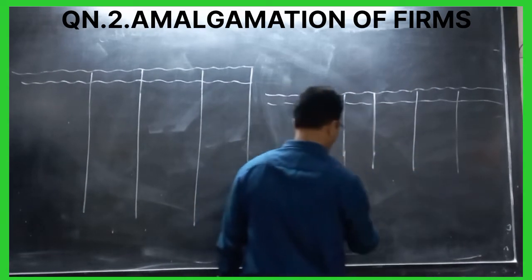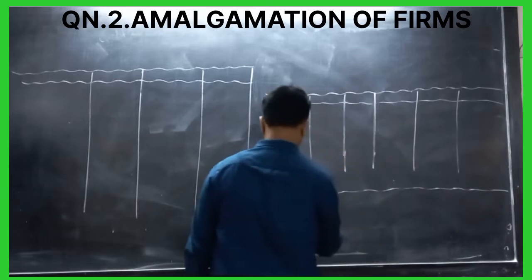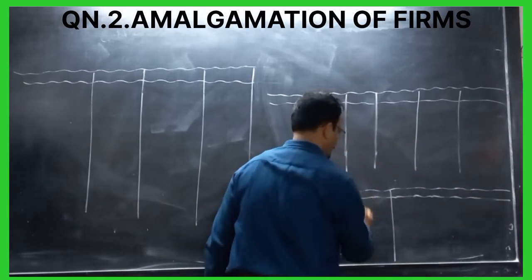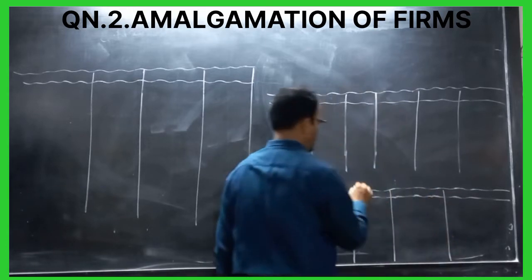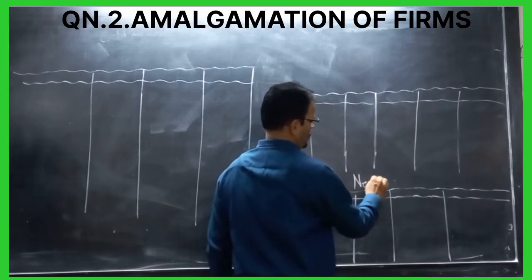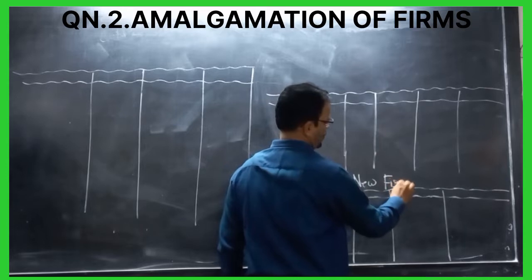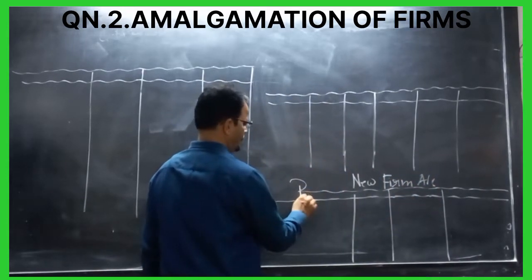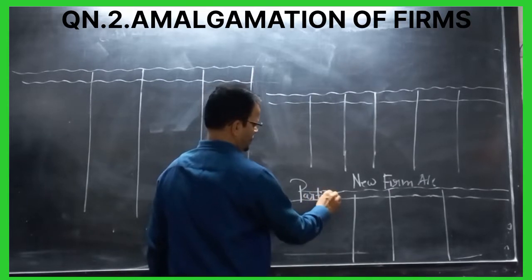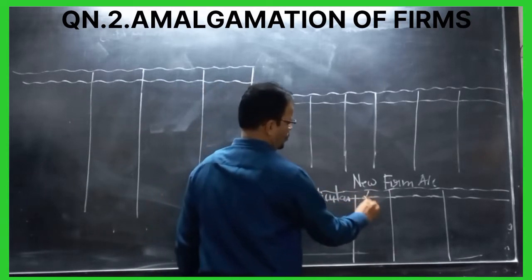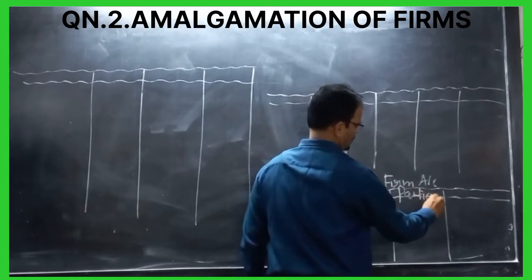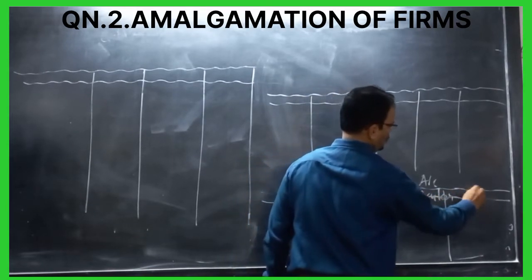After that we will prepare the new firm account. We will take 5 lines. So this is the new firm account. Particulars, rupees. Particulars, rupees.